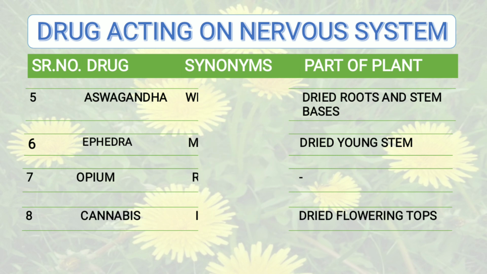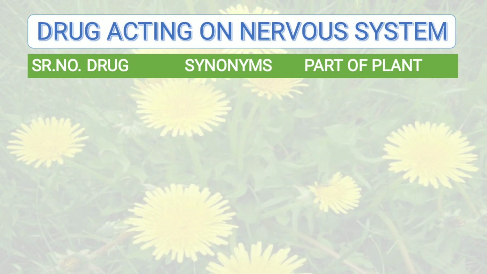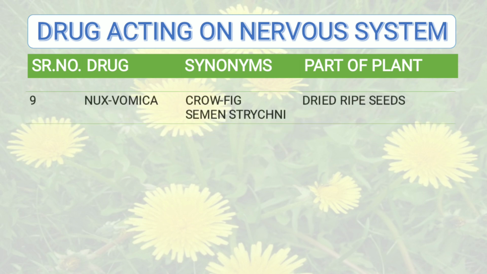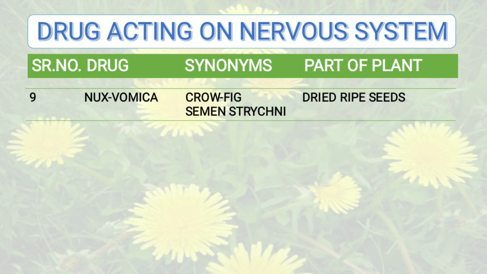Then moving to the next drug in the same category, the drug is Nux vomica. Synonym of Nux vomica is crow fig or Semen strychni, and part of the plant that is used is dried ripe seeds. So these were the different drugs belonging to drugs acting on the nervous system.